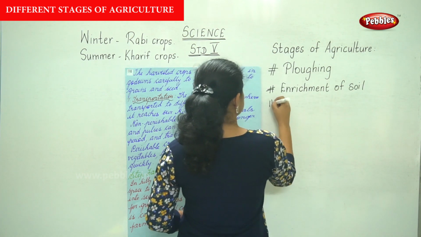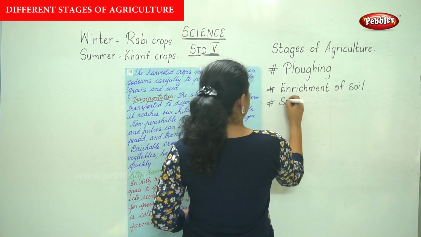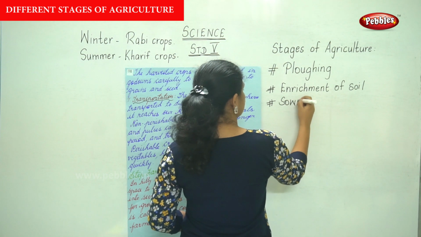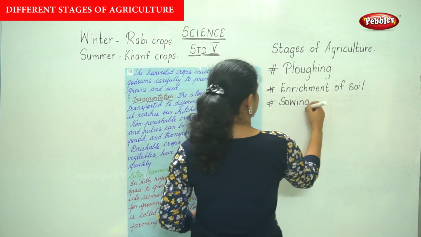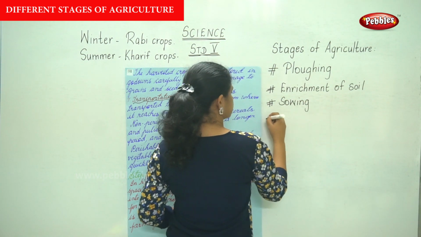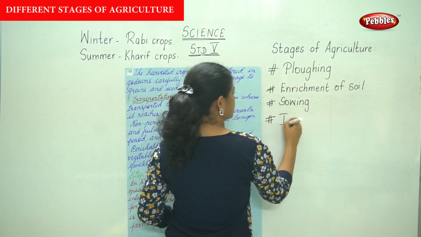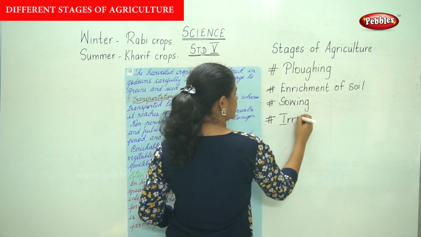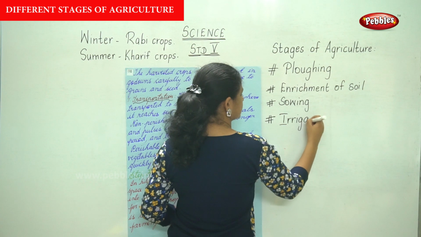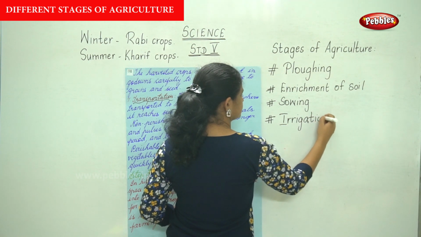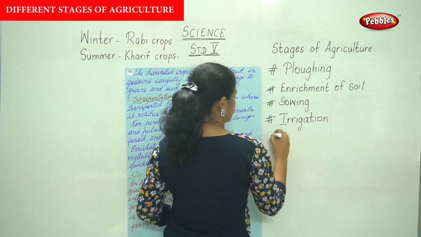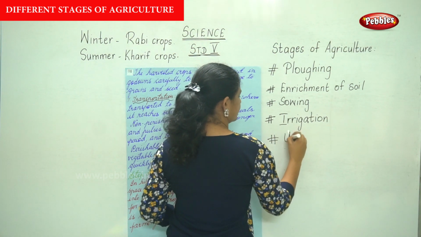The third stage is the sowing of seeds. So healthy seeds are sown. The next stage is your irrigation, that is supply of water. The next stage is your use of chemicals.